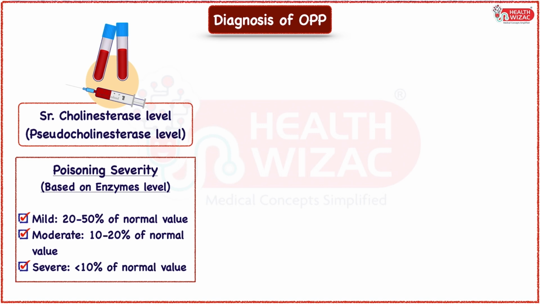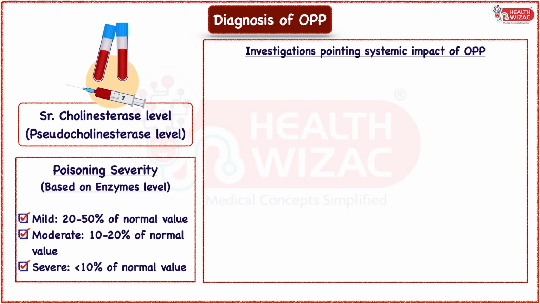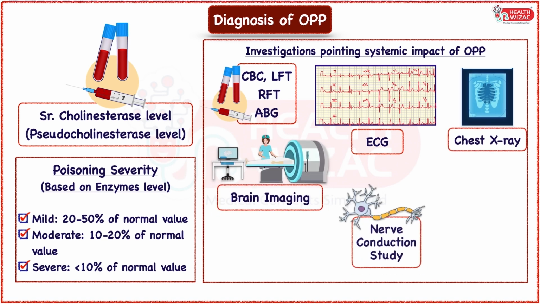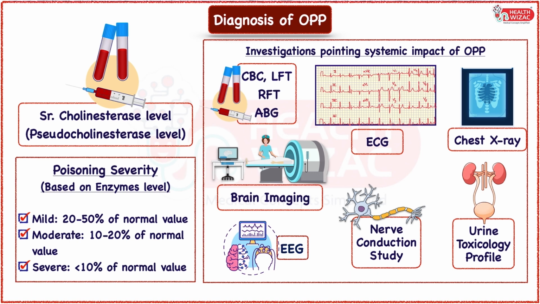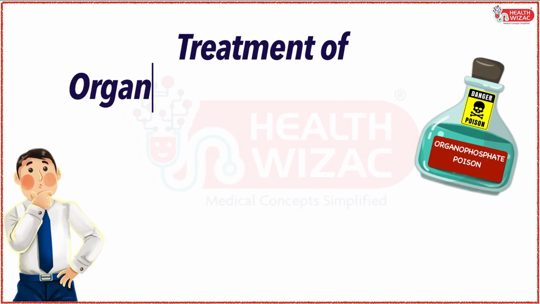Other investigations that help us find out the systemic impact of poisoning include CBC, LFT, RFT, ABG, ECG, chest X-ray, brain imaging, nerve conduction test, EEG, and urine toxicology profile. Now, let's have a look at the treatment part of organophosphate poisoning.